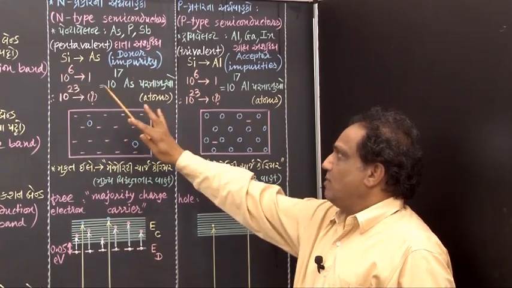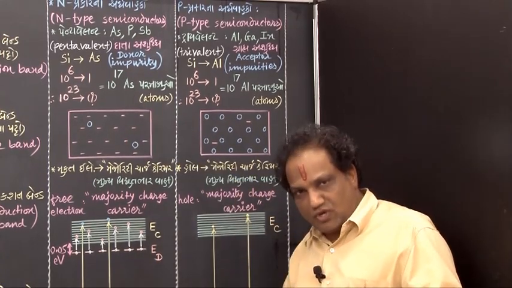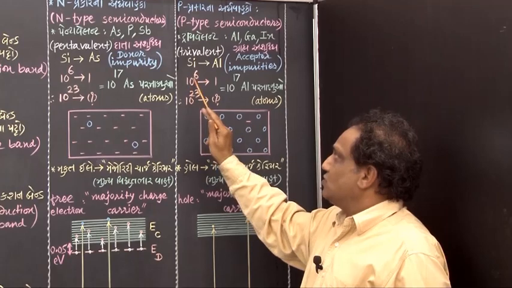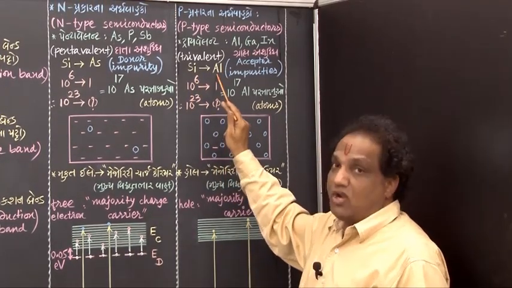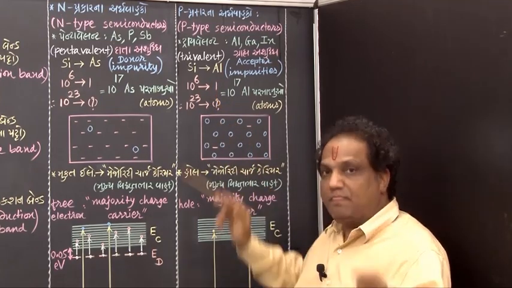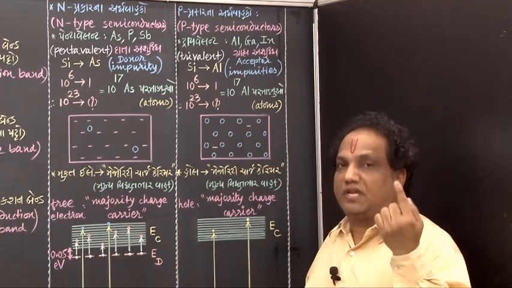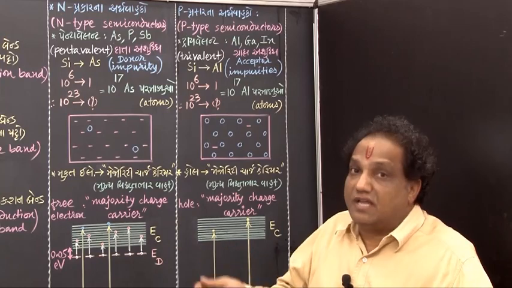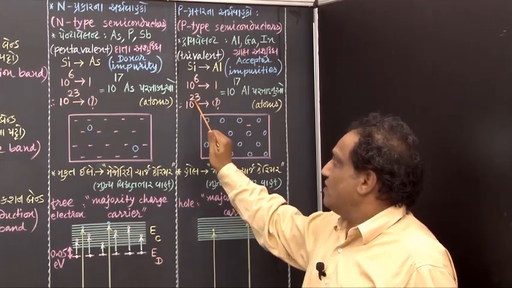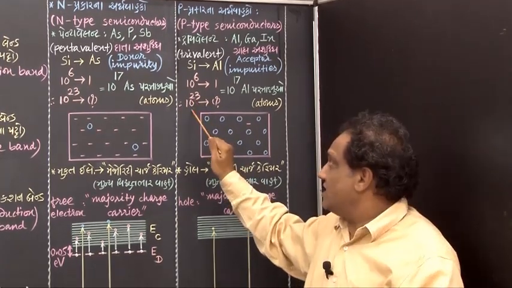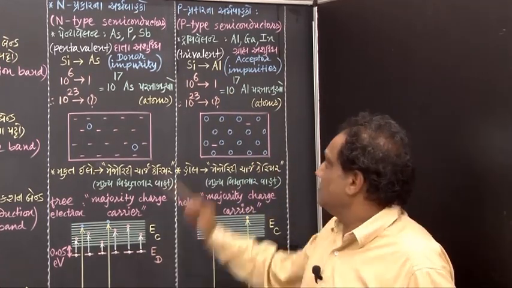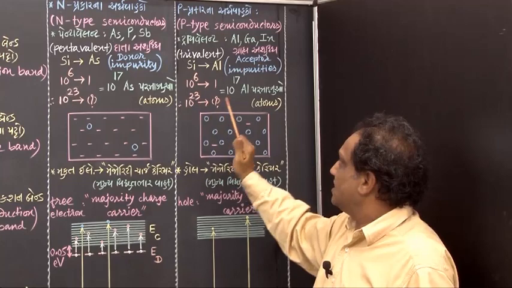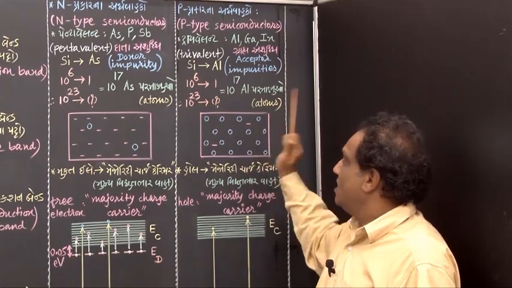Now tell me, the same proportion we have for aluminum impurity also. For every 10 raised to 6 silicon atoms approximately, we have inclusion of 1 aluminum atom. Then in 1 mole of silicon crystal, how many silicon atoms are there? Approximately 10 raised to 23 silicon atoms, for which the number of aluminum atoms will be how much? Let us find out. This into this upon this, so it is 10 raised to 17 aluminum atoms.